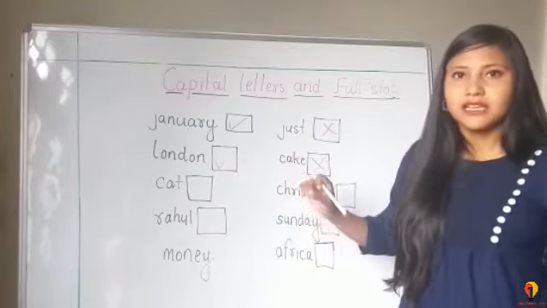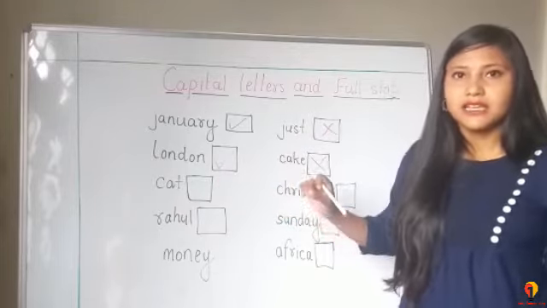Children, let's see this exercise. Here are some sentences. Here are some incorrect things. We have to do correction in these sentences. So let us read the question first. One word in each sentence should begin with a capital letter. Circle the word and write the letter in the blank.